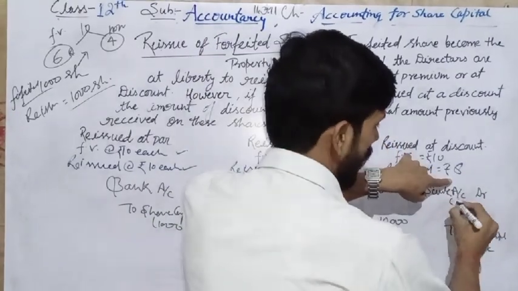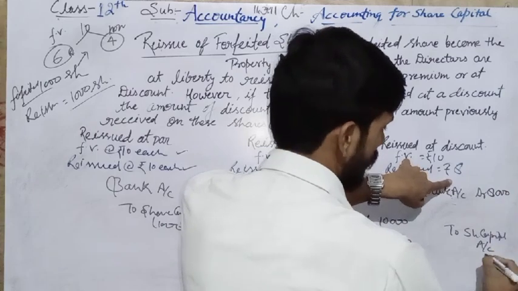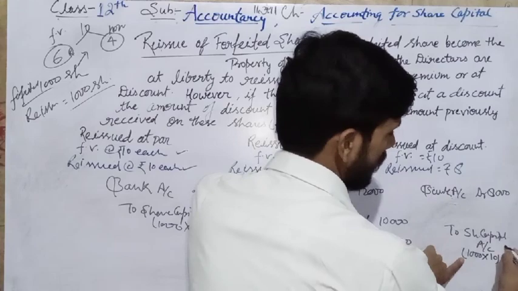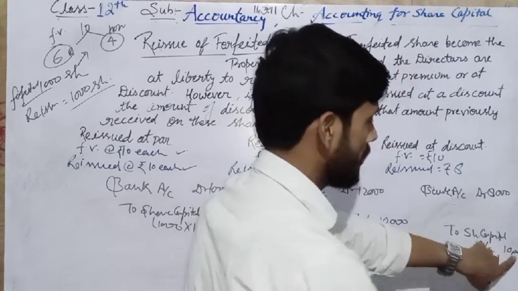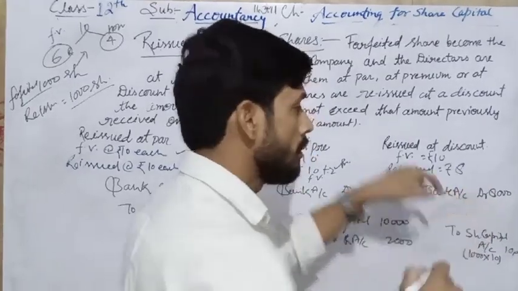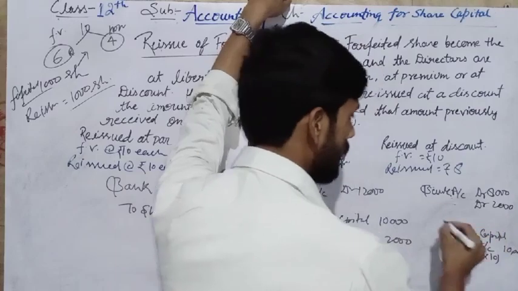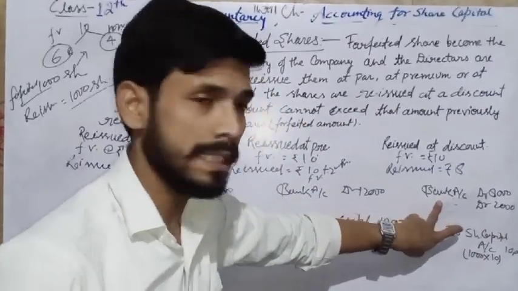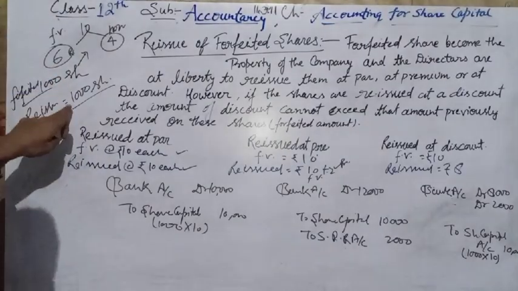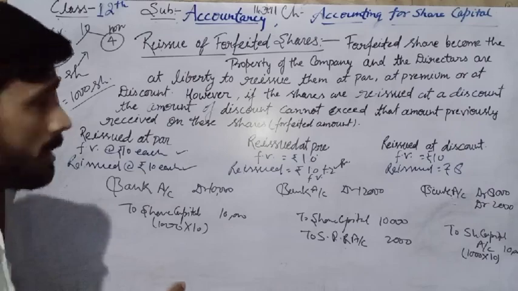So for 1000 shares the company receives 8000, but it is required to receive share capital of 10,000. It means the company issued the shares at a 2000 loss. So the 2000 loss is a debit, and it should be adjusted from the amount already received on such shares, because these shares were already forfeited, 6000 rupees.